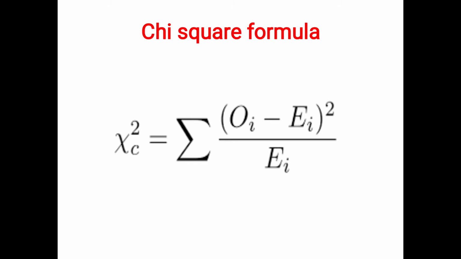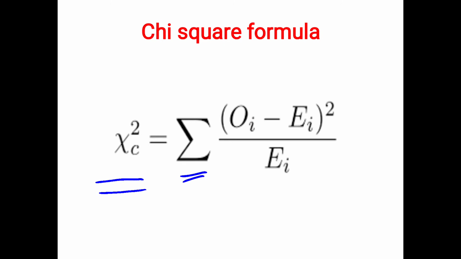Let us see the chi-square formula. This is the symbol for chi-square, which I explained in part 1 of my previous videos on the symbols used in statistics. If you have not watched it, I have given the link in the description box. Please go and watch it. This is the symbol, it's not x, it is the symbol for chi-square. And this you already know, this is summation or sigma.